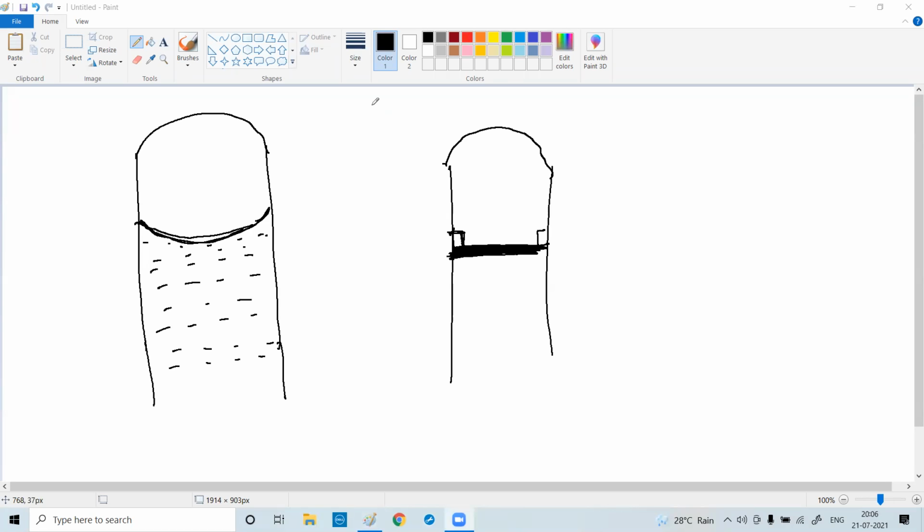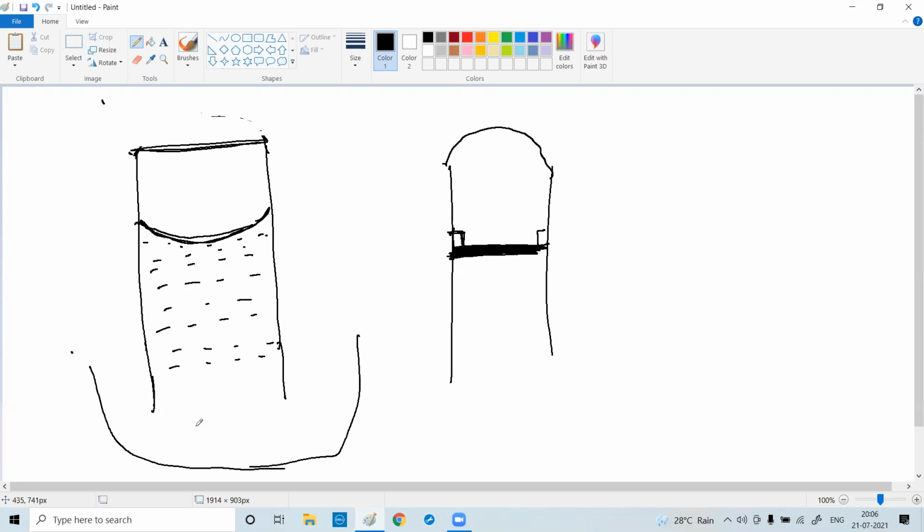Sir, because the shape of the tube is a little bit curved. Which shape of the tube? This one? The test tube. Yes, sir. No, it doesn't matter. I can make it like this also. Doesn't matter. At the bottom, sir, the bottom of the test tube is a little bit curved. No, it is straight only. Ignore my drawing. It is straight only. Okay. Water is here.